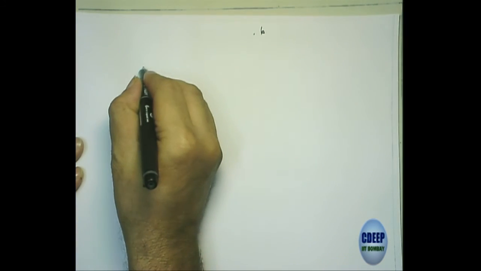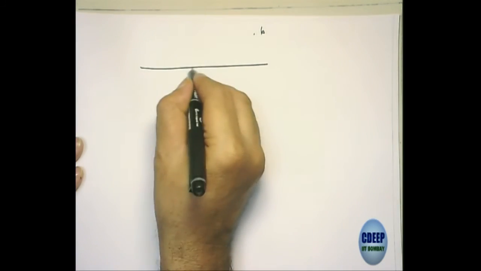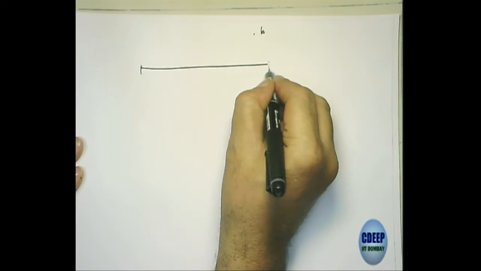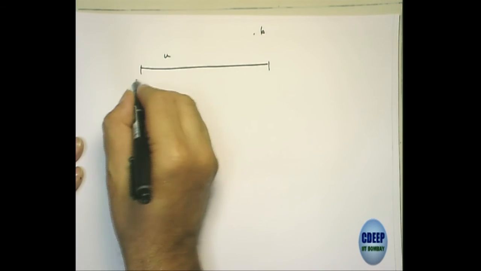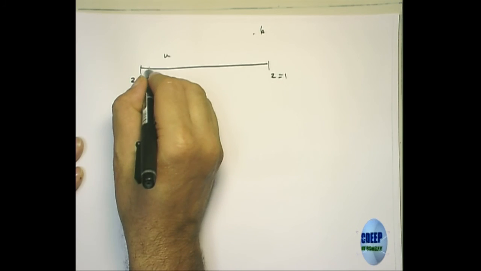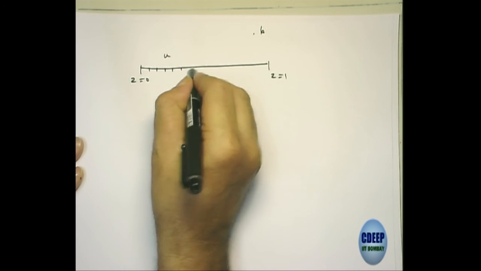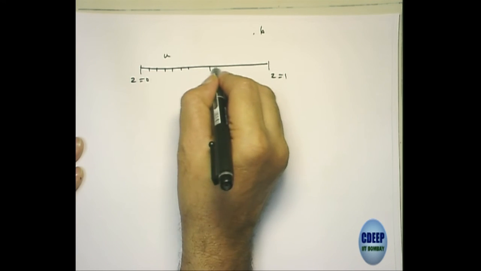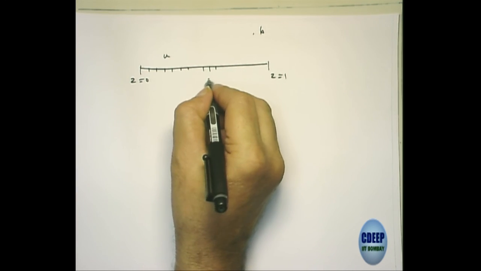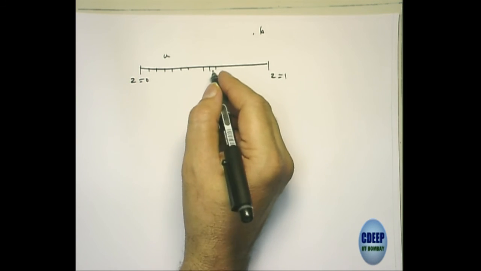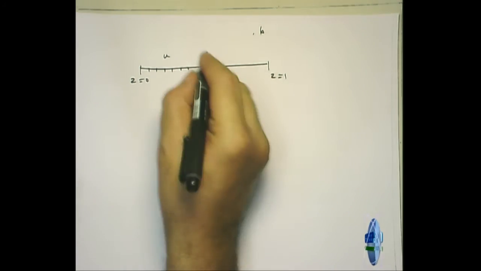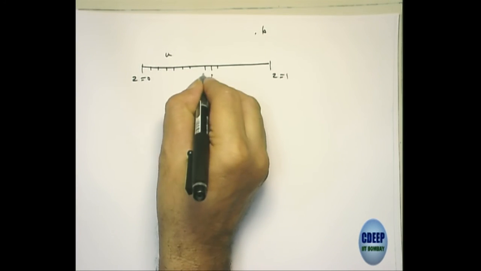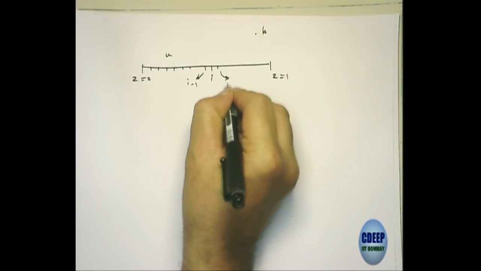I have to approximate a derivative locally at some point. I have the dependent variable u, from z equal to 0 to z equal to 1. If I discretize this using grid points, this is my grid point i, this is my grid point i minus 1, this is my grid point i plus 1.